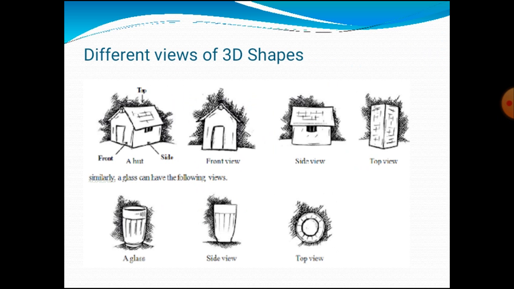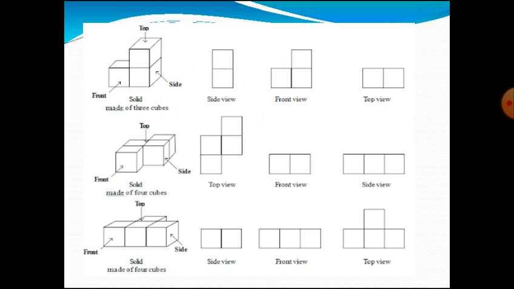Similarly, a glass can have the following views. For the glass also they drew the side view and top view. Next, here are a few more examples of different views of 3D shapes. Just go through this. In the first diagram, the front view, side view and top view are mentioned on the left side. Next, they are separately drawn on the right side, along with two more examples.